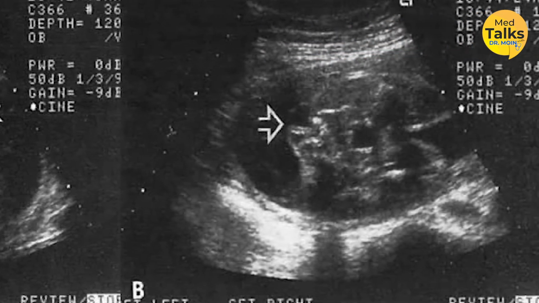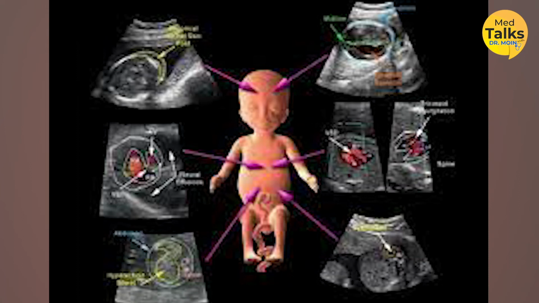If the patient comes at the last weeks, 36 weeks, 38 weeks, all body parts will not be seen because it is cramped. But at 16 to 18 weeks, 20 weeks, all the body parts will be freely floating within the amniotic fluid. So that is the time where we try to see all the parts, system by system. CNS we first see, spine we see, heart 4 chambers, pulmonary artery, aorta, flow, hepatic veins.